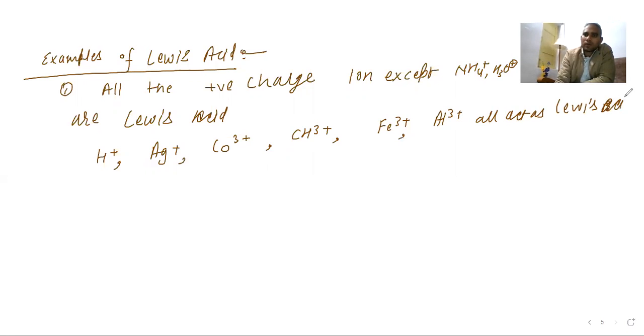Now, when you are talking about the Lewis base, how can you write examples of Lewis base?